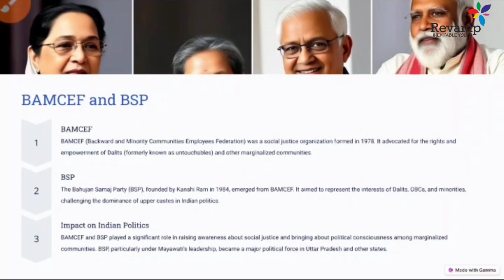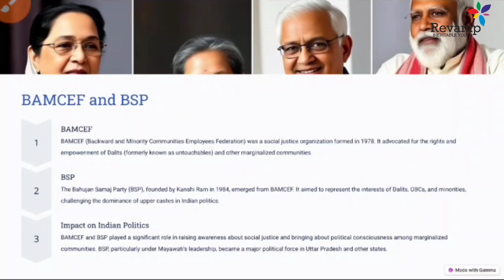So this is all the change that happened with the Mandal Commission, and this party came into power, and they really impacted the politics of not only the state but also the national level. So BAMSEF and the BSP played a very significant role. It also raised awareness about the social justice cause, and a lot of political consciousness amongst the Dalit class or marginalized section started after that. And we can even say the economic position of these backward classes was becoming better after this political participation of the marginalized section.